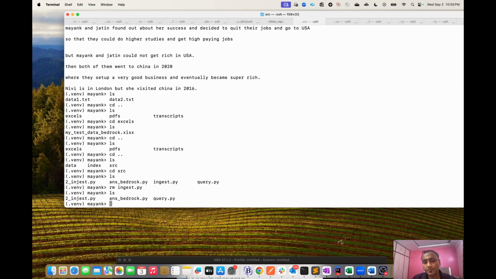This is the ingest query that I am going to use, and the ingest query is going to read the text files, generate the embeddings and put them into the vector DB. Then I will run the query script, which shows how I can query this database and how it generates the context of the data based on my question.